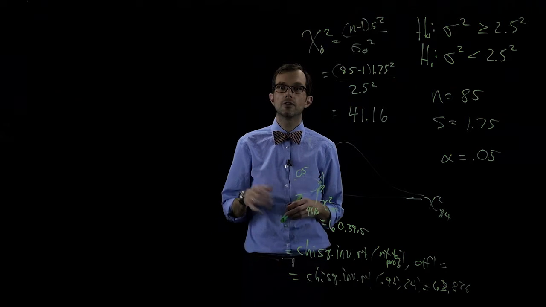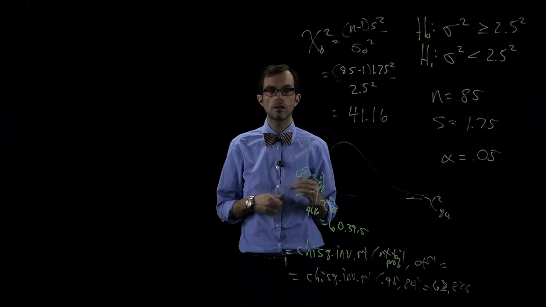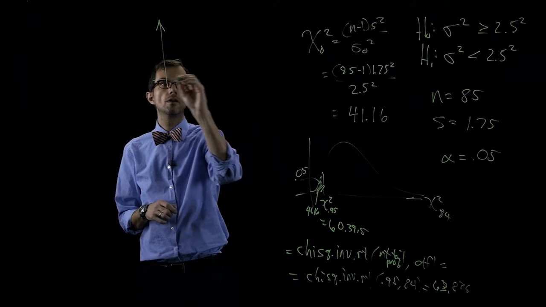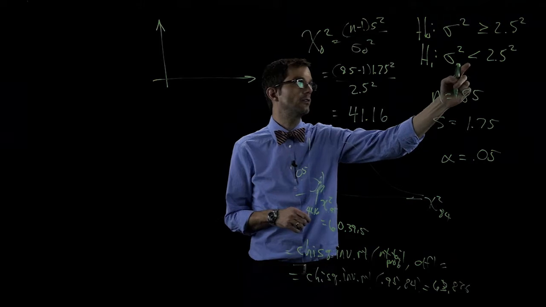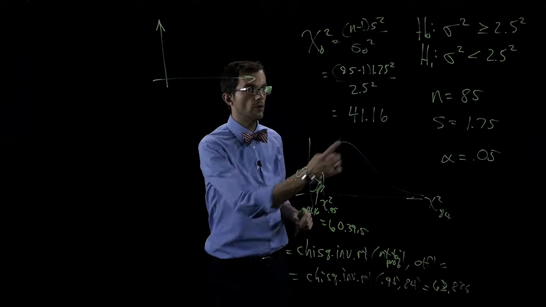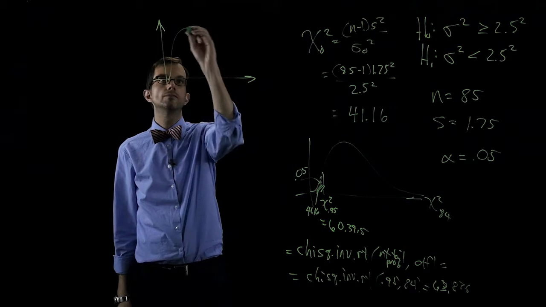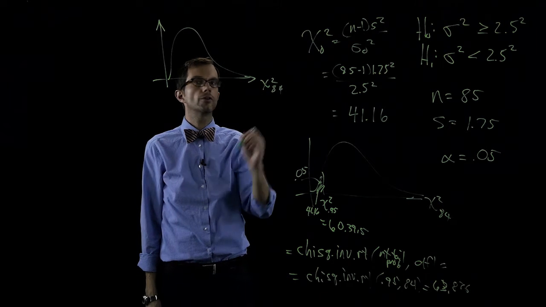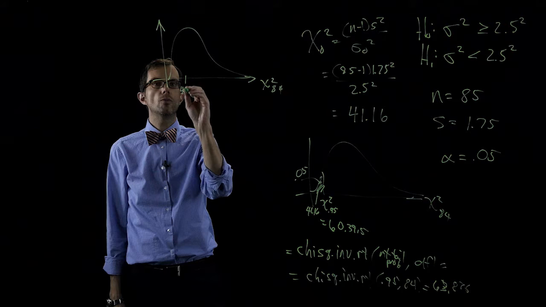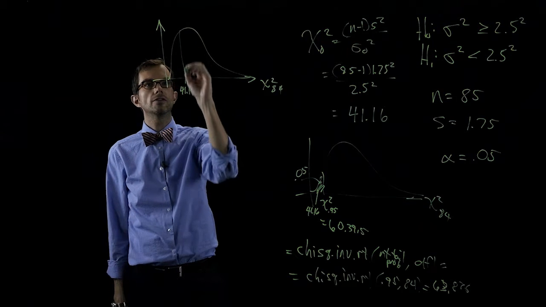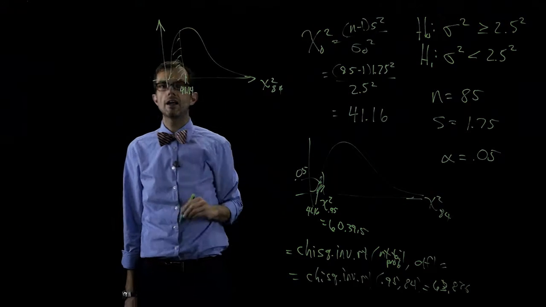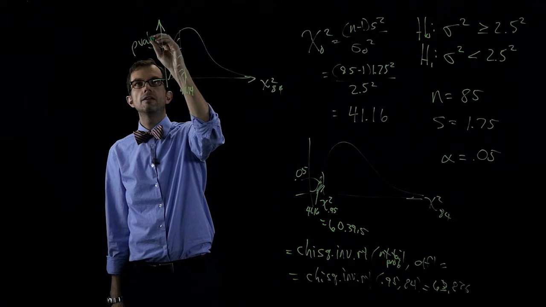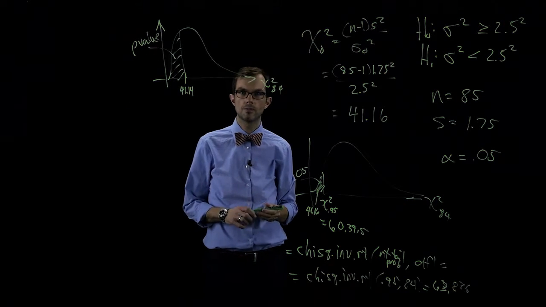Now, let's take a look at the p-value approach. Okay, we want the p-value in the lower tail below 41.16. So here is chi-square with 84 degrees of freedom. Here's 41.16. This is not drawn to scale. We want that area. That is the p-value. Okay?